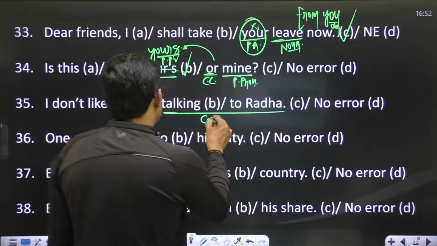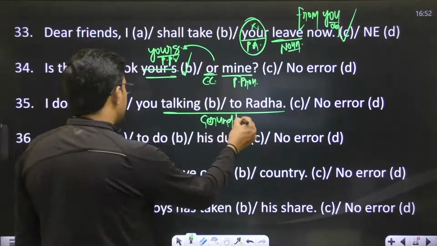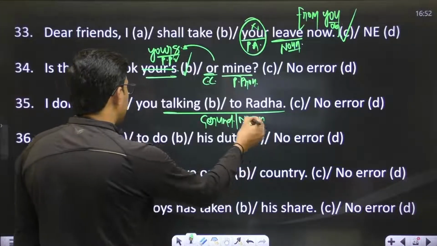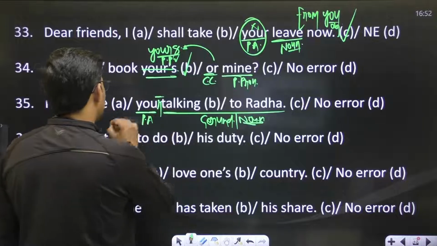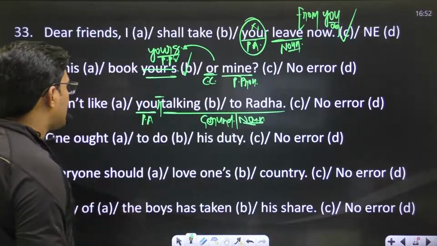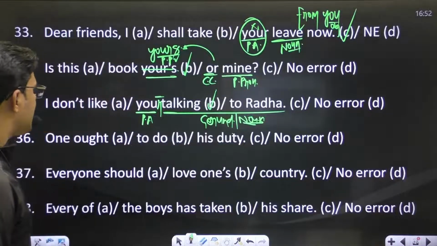This one is a gerund, talking to Radha. Talking is first form plus ing, a gerund, and a gerund acts as a noun, and to show possession on a noun we use a possessive adjective. Your will be there. I don't like your talking to Radha. Part B has an error.